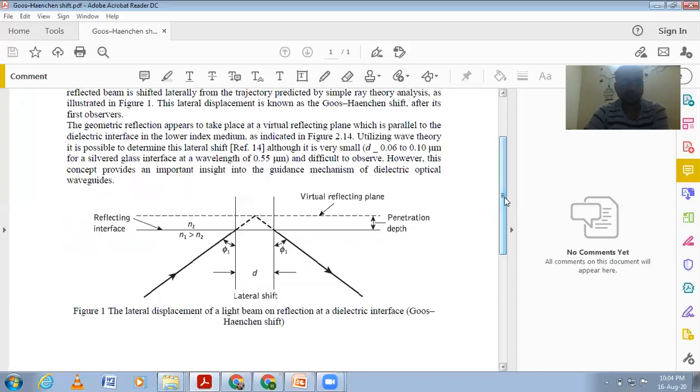The geometry reflection appears to take place at a virtual reflecting plane which is parallel to the dielectric interface in the lower index medium, as indicated in the figure.